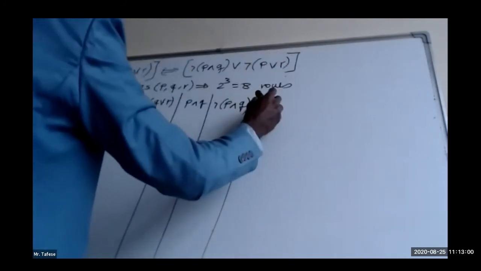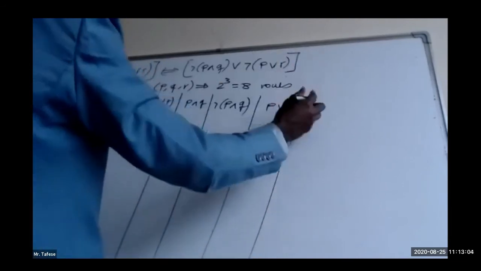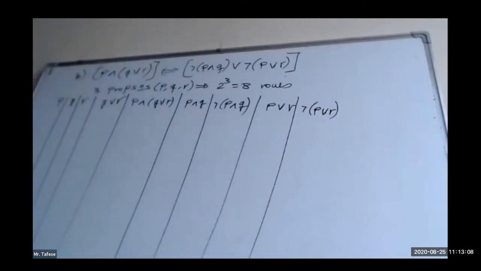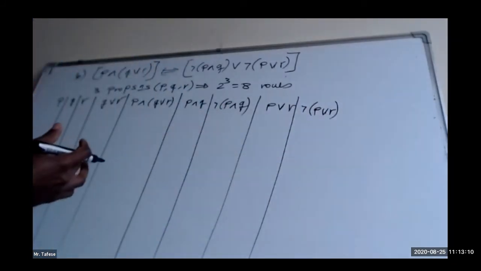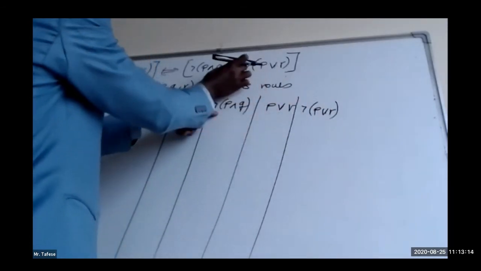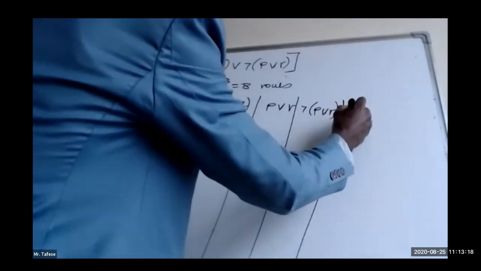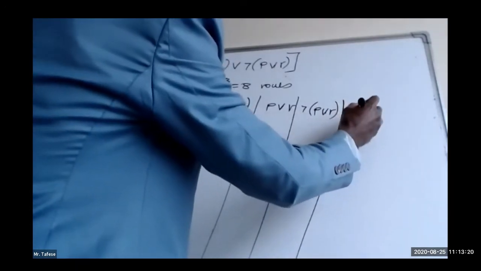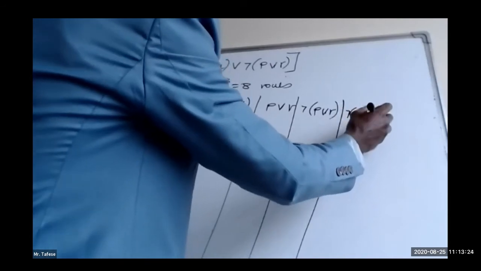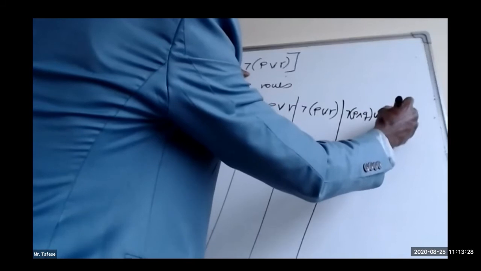And then we have P or R. Then its negation will take another column. Finally, this one and this one are connected by this junction. So negation of P and Q, or negation of P or R.